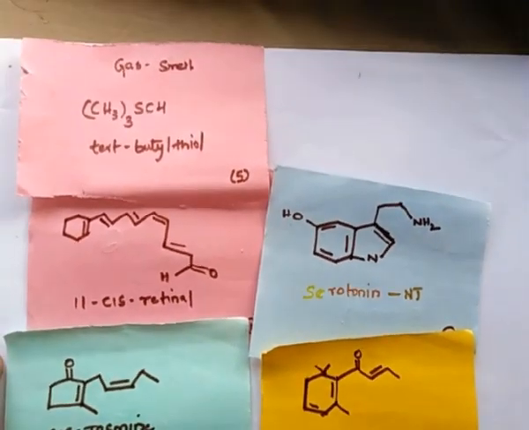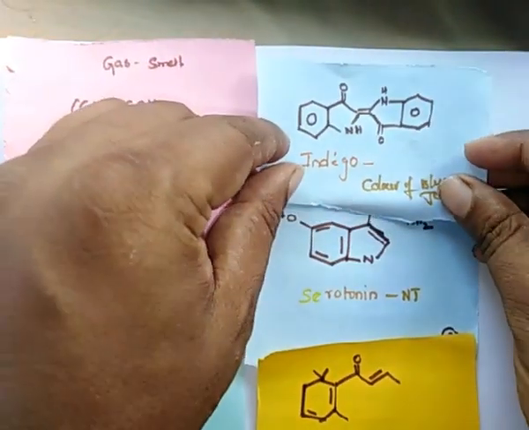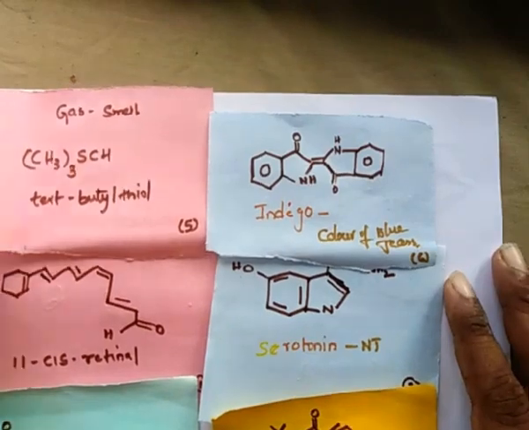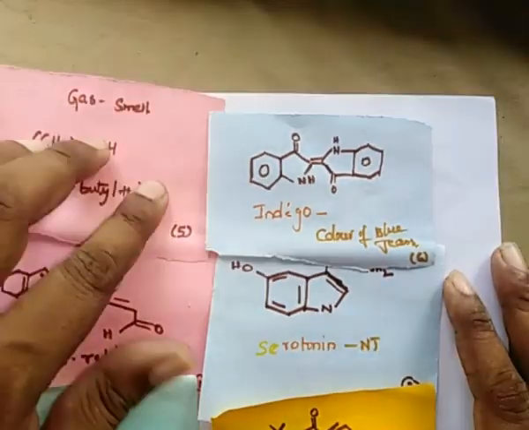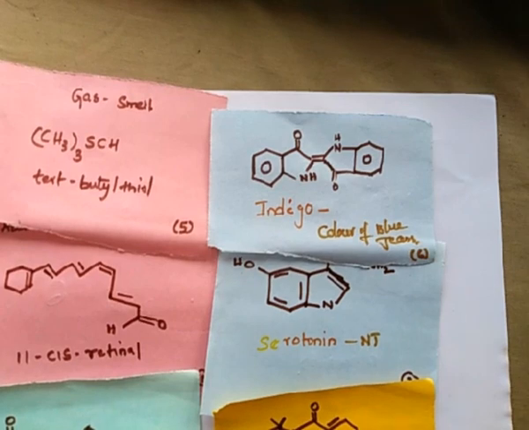Coming to the next example, everybody likes blue jeans. Why are the blue jeans blue? Due to an organic compound called indigo. This indigo is the reason behind blue jeans. The color of the blue jeans is due to a coloring pigment called indigo.